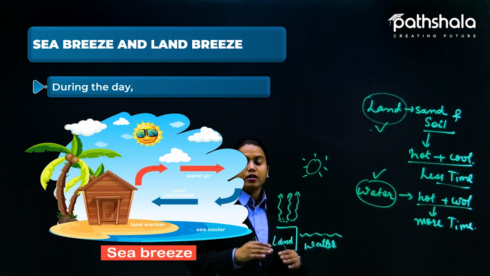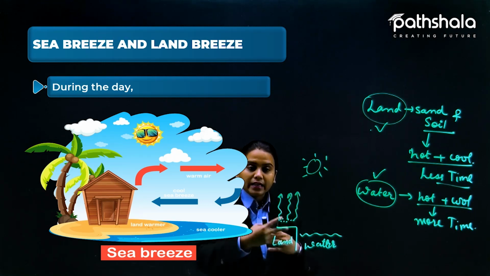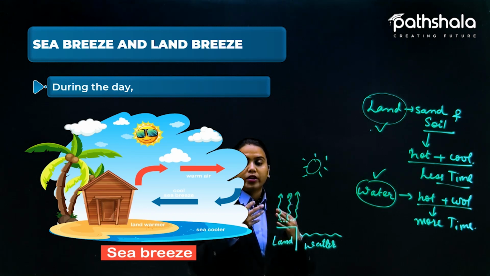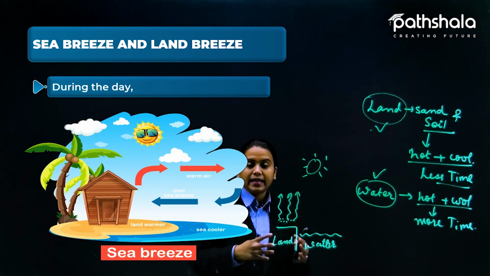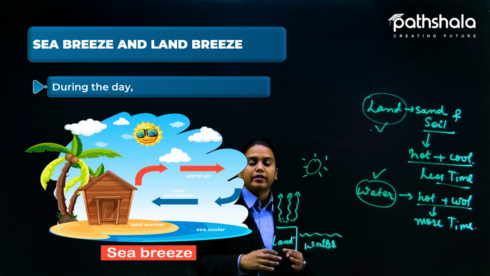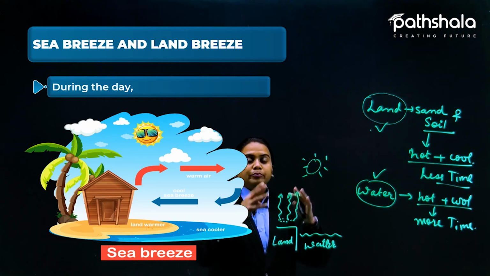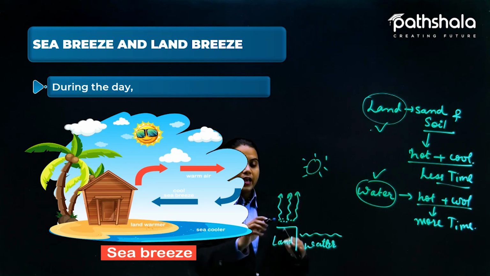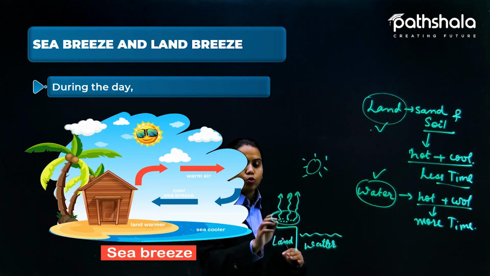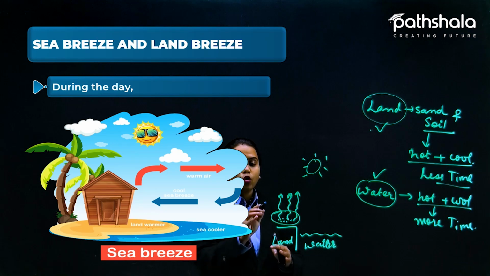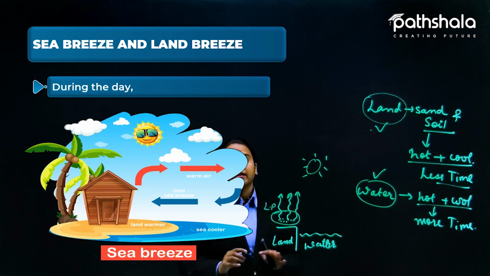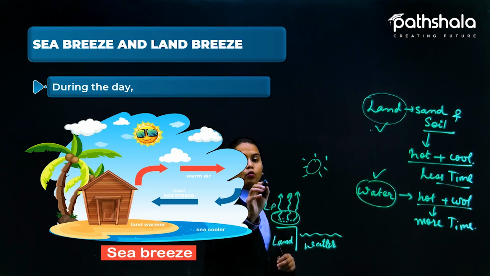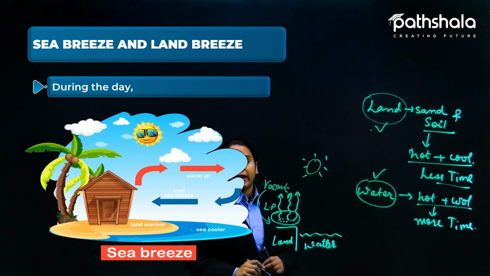All the air here, by getting heat from the land, would heat up and get excited, and with lots of energy, it will rise up. Now as it rises up, the portion here will be at low pressure, because nothing is here right now. It will be vacant, because everything moves up. So here will be vacant.